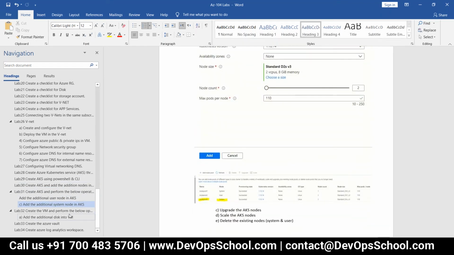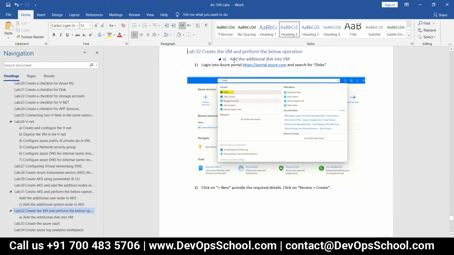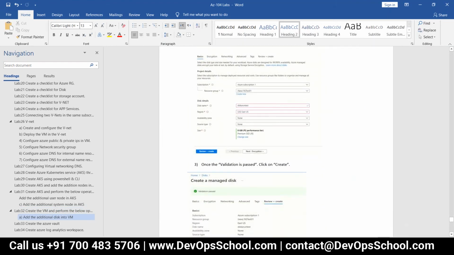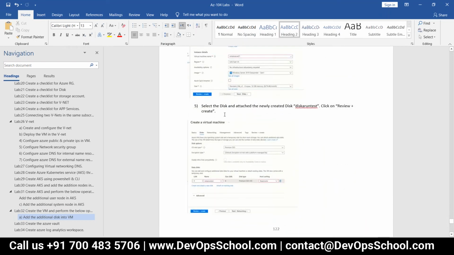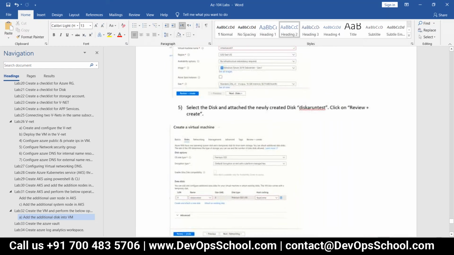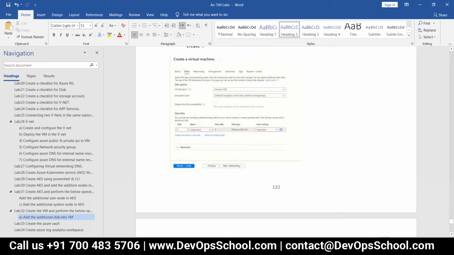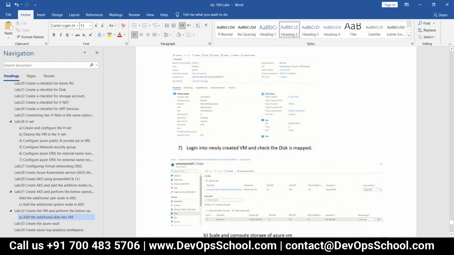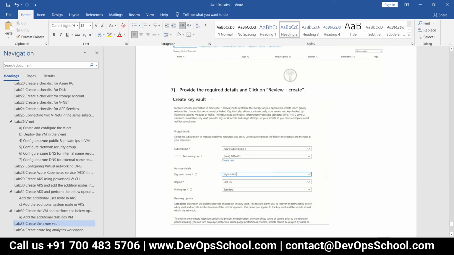And one more question. You mentioned to create the VM and add an additional disk, because I created an additional disk before creating the VM. This is the one I created, 8 GB something. But after I attached it to the VM and logged into the VM, I'm not able to see that attached disk.